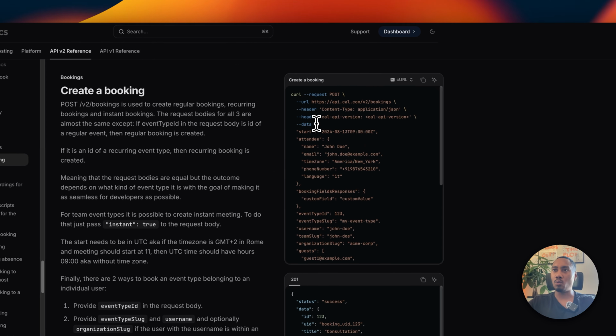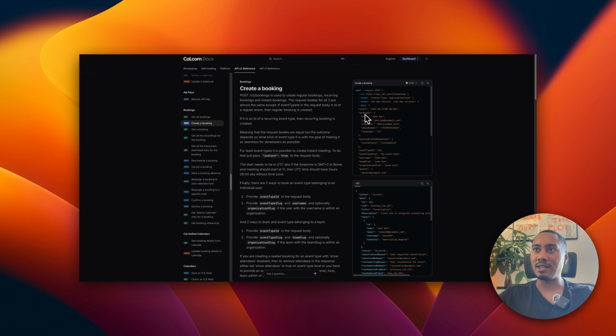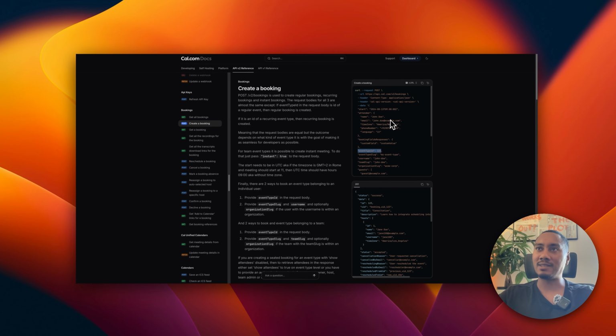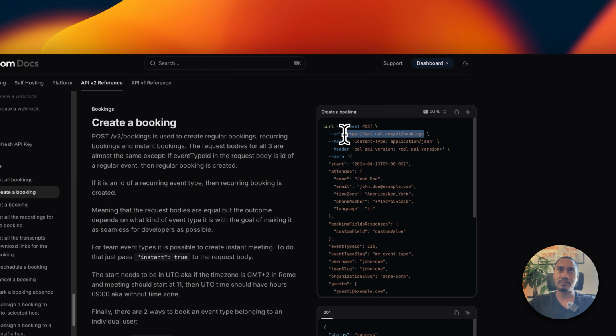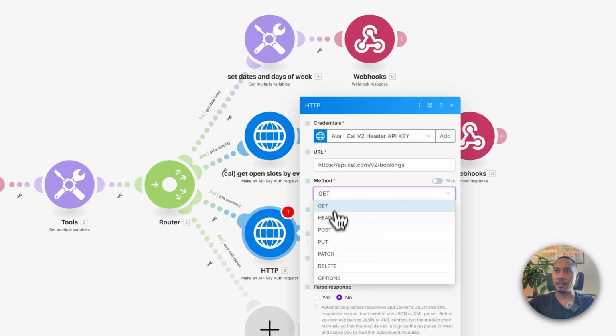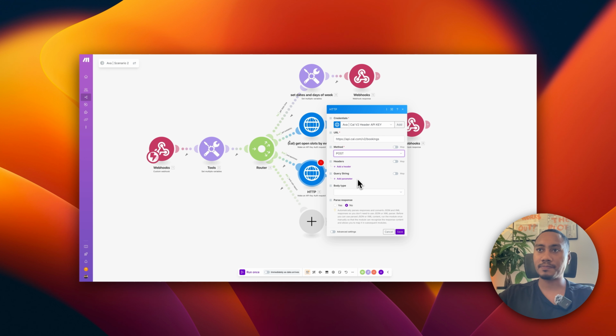We can also see what we need to provide as the data in order to make this booking. So we need the start, we need the attendee object. We also need booking field responses, and then also the event type ID. And that is essentially everything we need to create the event in the calendar. Okay. So let's grab this URL endpoint and let's paste it right here. And it's of type post because we're going to be sending data in the body request.